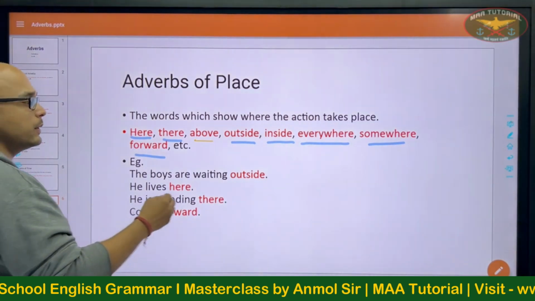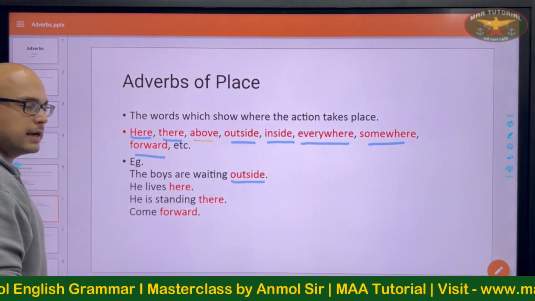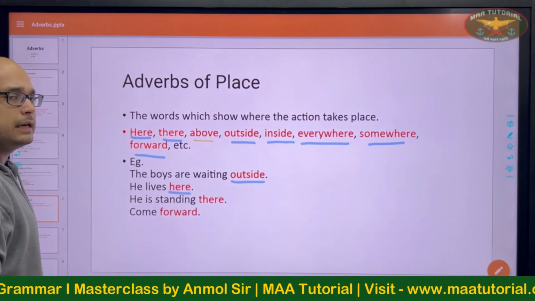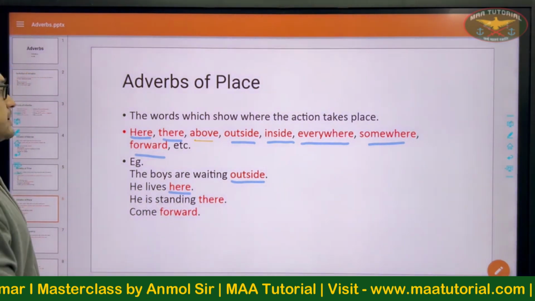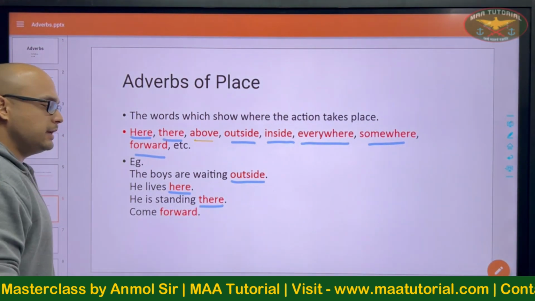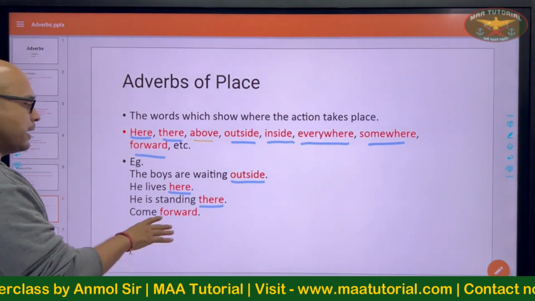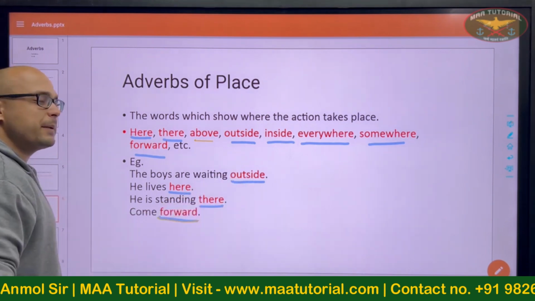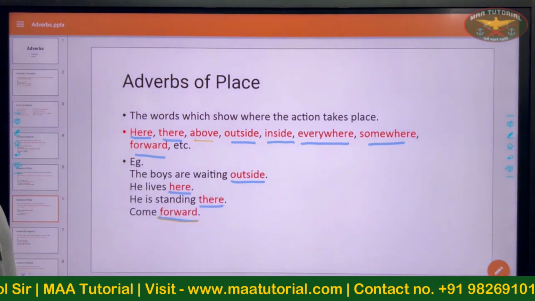For example, the boys are waiting outside. Where are the boys waiting? The boys are waiting outside. He lives here. He is standing there. Come forward. So outside could also become a preposition if it is followed by a noun.